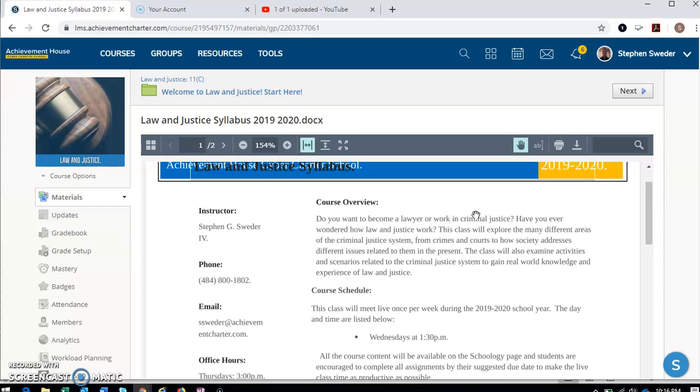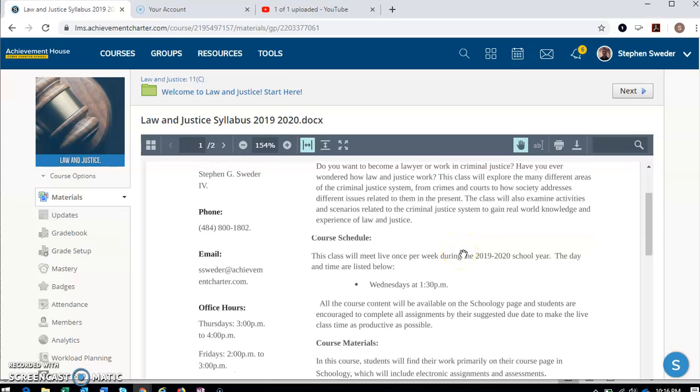We're going to be looking at many different parts of the law and justice system, at crimes, courts, and how society addresses them. We're also going to be looking at real life scenarios and case studies to apply the law that you're going to be learning about to the real world and to understand and experience law and justice. Okay?